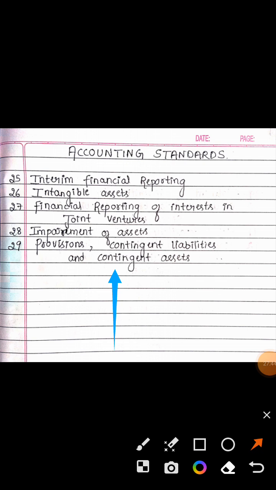Okay. Let's recall all the accounting standard numbers. Can we do it? Okay.